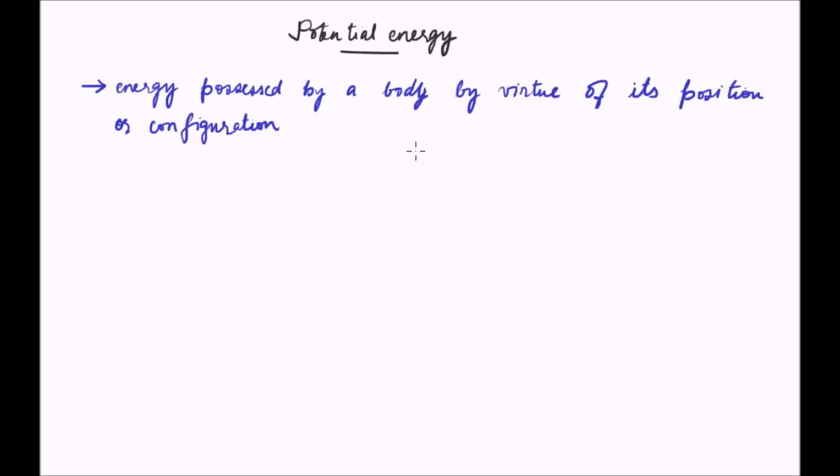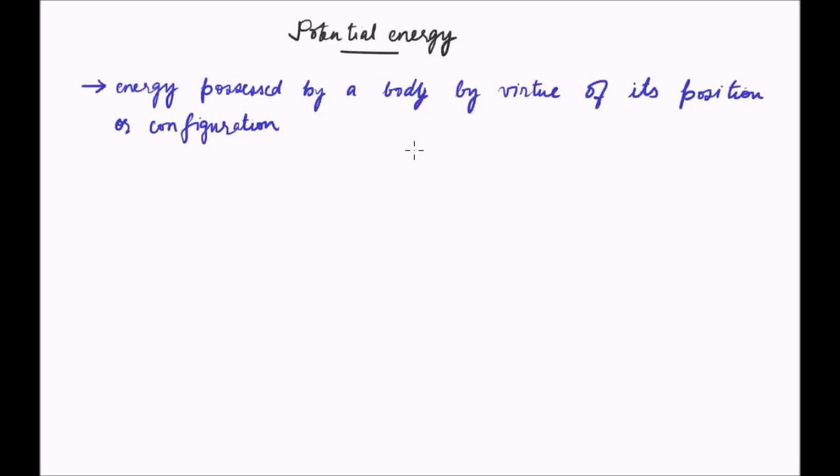What does this mean? This means that the energy of a body can change depending on what position it is placed in, and on a change in configuration, like the shape of the body. If you apply a force on the body, the shape will change. It will deform the body.